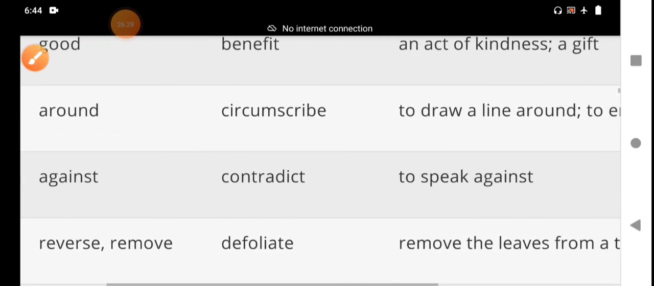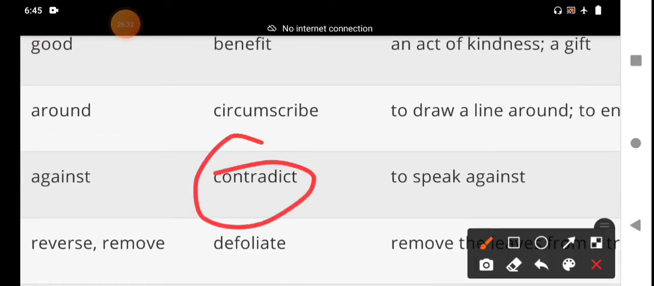Contradict means to speak against. That means we deny the truth of a statement by asserting the opposite. Contradict means we assert the opposite of a statement that is made by someone, to be in conflict with it. That is the meaning of contradiction.